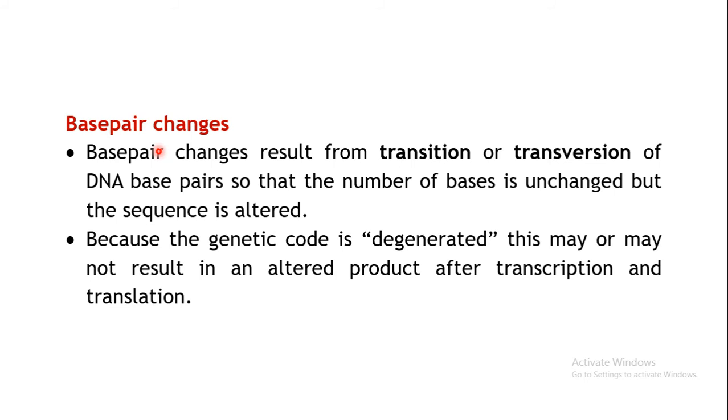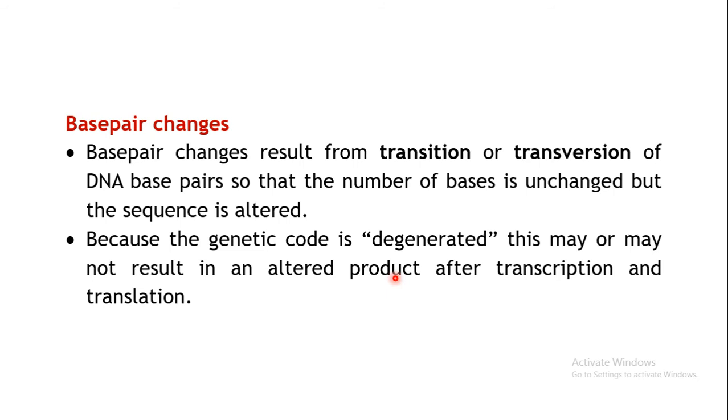Now base pair change may result from either transition or transversion. That is, particular DNA base pairs are altered. The number of base pairs will remain the same, but one base pair may be replaced with another base pair. So the sequence is altered, but the number of bases is not altered. So what will happen if there are changes in the base pair? Obviously the genetic code is degenerate, so it may or may not alter the product.